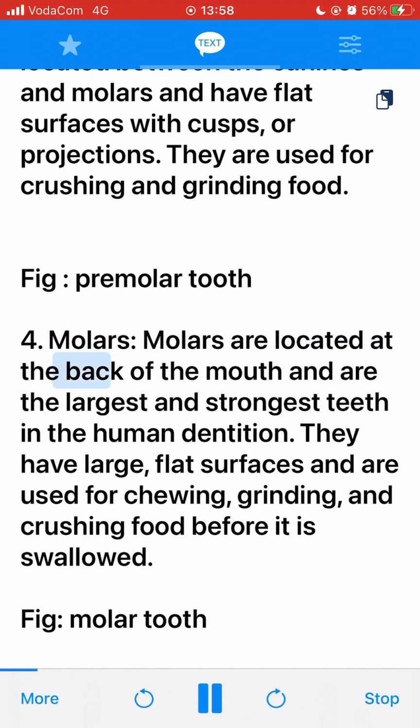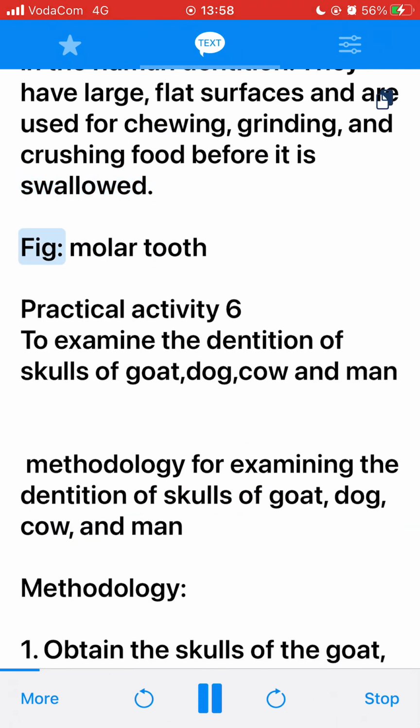Molars are located at the back of the mouth and are the largest and strongest teeth in the human dentition. They have large, flat surfaces and are used for chewing, grinding, and crushing food before it is swallowed. Fig. Molar tooth. Practical activity 6. To examine the dentition of skulls of goat, dog, cow and man.